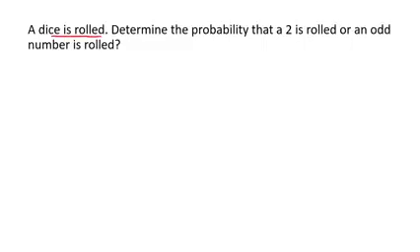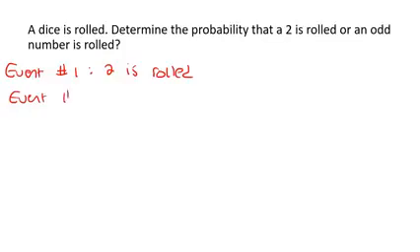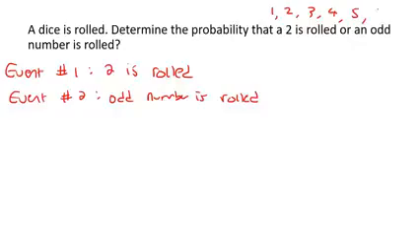So a dice is rolled. Determine the probability that a 2 is rolled or an odd number is rolled. So event number 1 is that a 2 is rolled, and then event number 2, an odd number is rolled. We know that when you roll a dice, you've got the options 1, 2, 3, 4, 5, and 6. If you want to roll a 2, out of the 6 options, there's 1, so you've got a 1 out of 6 chance.